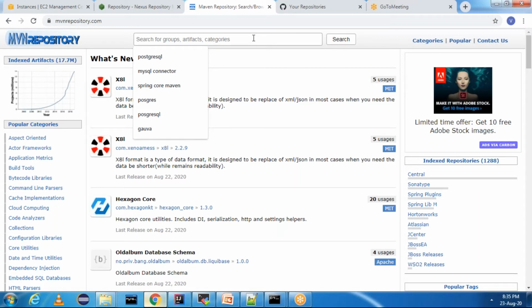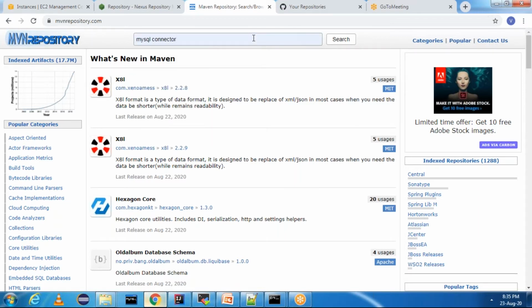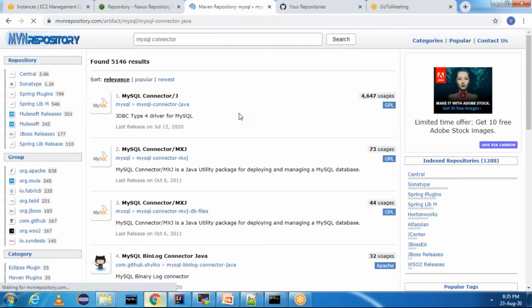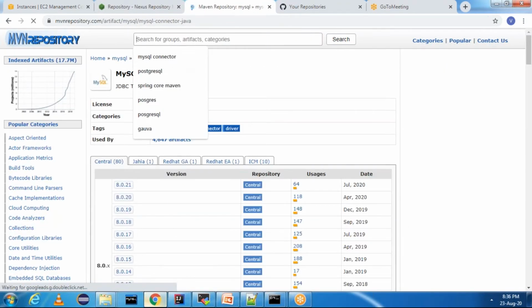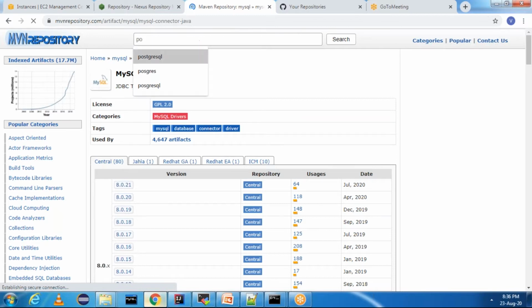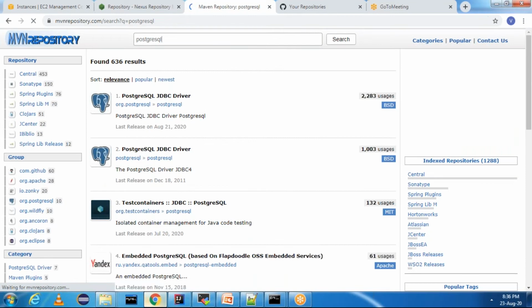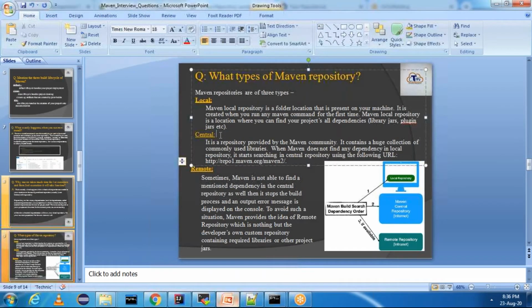Suppose if you want MySQL, you can mention MySQL connector and you can add this dependency. This is MySQL connector Java. You can add the dependency from here. If you want Postgres, you can search for PostgreSQL and you can copy the dependency and add it. This is central repository.